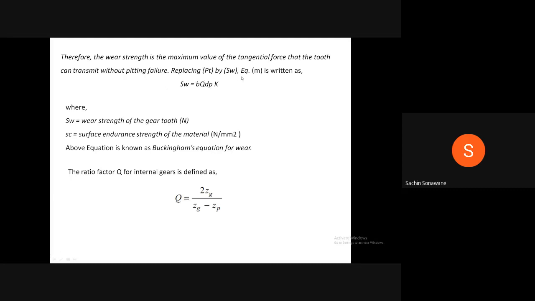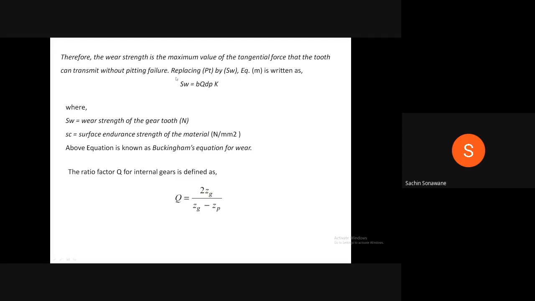Replacing Pt by Sw, equation M is written as Sw is equal to B q dp K, where Sw is the wear strength of the gear tooth in Newton. Sc is the surface endurance strength of the material in Newton per mm square. The above equation is known as Buckingham's equation for wear.